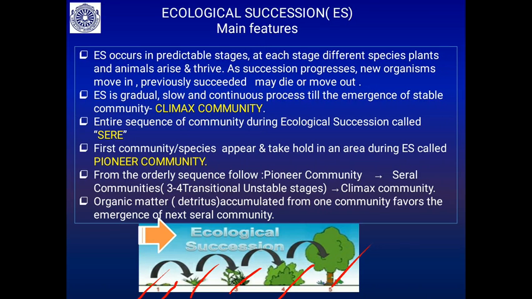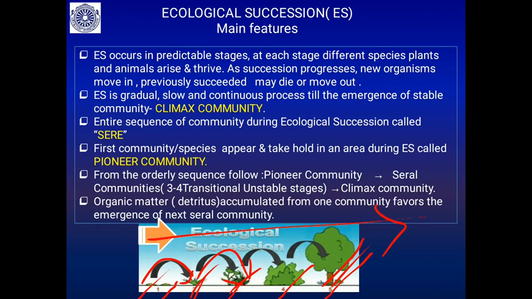The mosses may remain or they may be succeeded by the small herbs. Herbs may remain in that area, or else they are succeeded by the shrubs. So you will find one community is succeeded by the other community. There is an orderly succession. So ecological succession is a gradual, slow and continuous process till the emergence of the stable community.